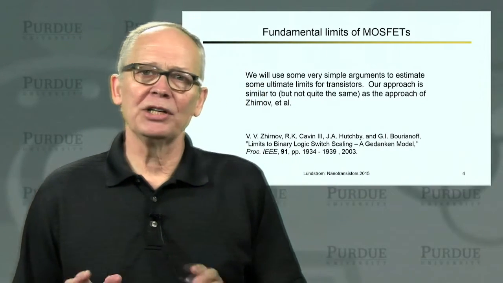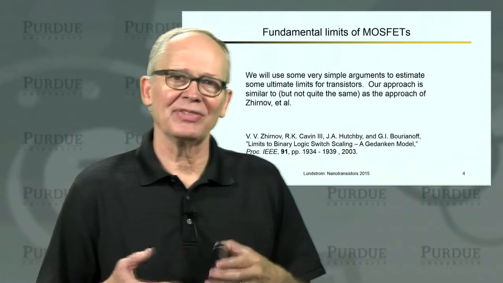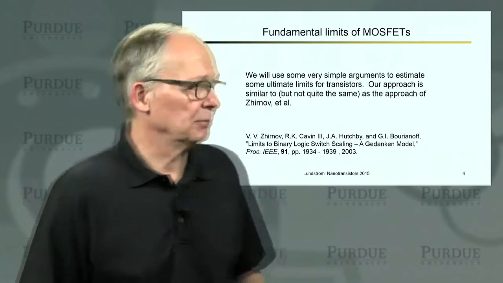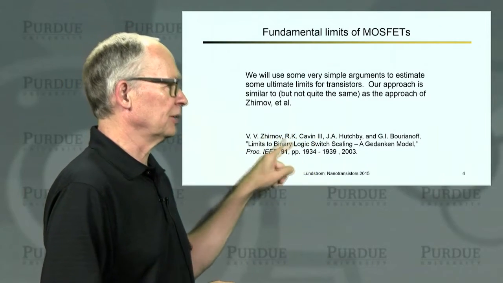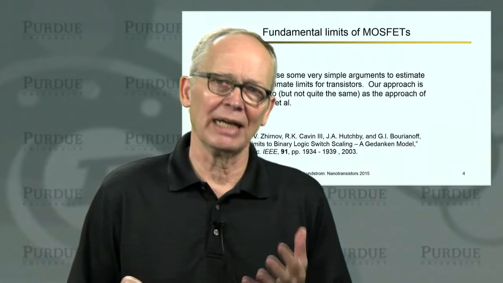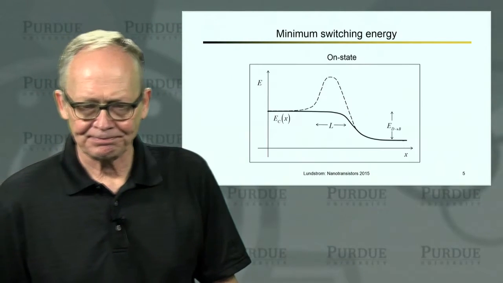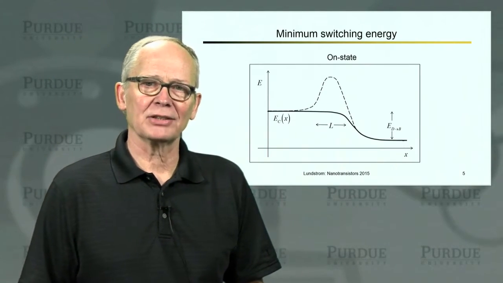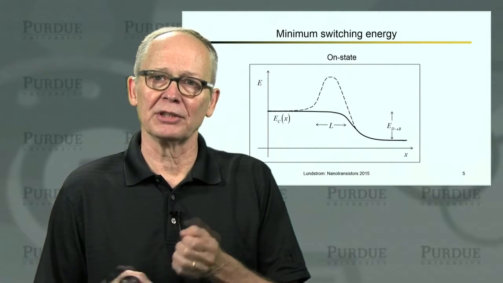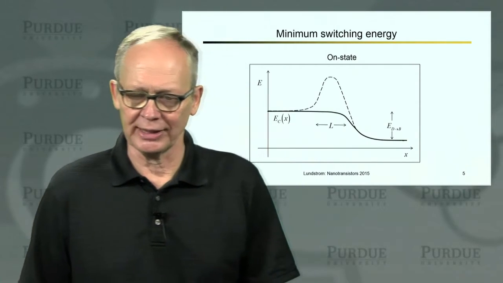Okay, I'm going to use some very simple arguments to roughly estimate some ultimate limits of MOSFETs. They're going to be similar to arguments that were used in this paper by Viktor Zhirnov. Our approach will be just a little bit different, but we'll arrive at similar conclusions. So let's first of all ask ourselves, what is the minimum energy to switch a 1 to a 0 or vice versa? The minimum switching energy.